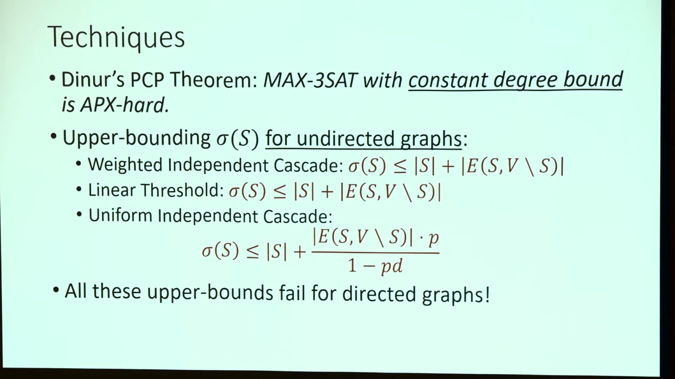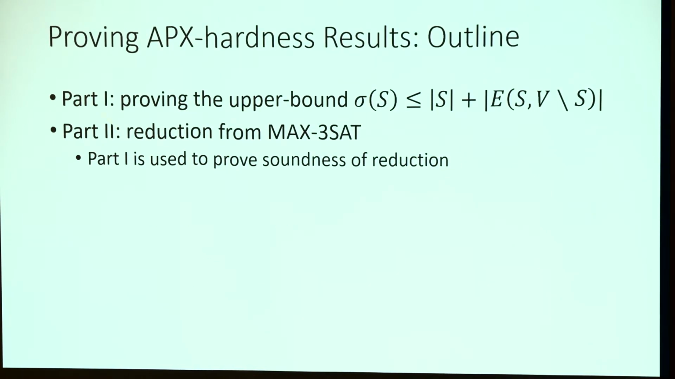For a simple counterexample, you can have a directed line pointing from a source to a sink, and in all these models, all the edges have weight 1. So if the source is chosen as a seed, all the vertices in the line will be infected. So these bounds will fail in this special case. I'm going to first talk about how to prove this upper bound by a sketch. And secondly, I'm going to talk at a very high level about the reduction from max 3 set. Note that the upper bound in the first part will be used to prove the soundness of the reduction.